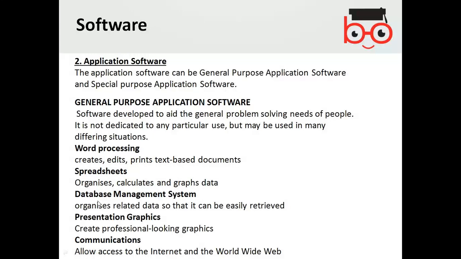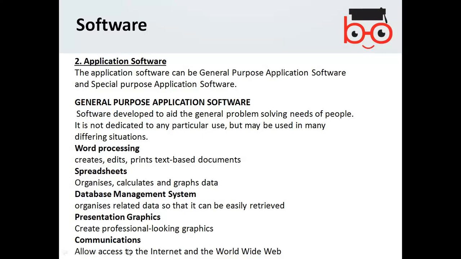The database management system organizes related data so it can be easily retrieved, like different databases such as MS Access, Oracle, and these are the databases. Presentation graphics, like professional looking graphics, maybe the PowerPoint presentation, come under the presentation.